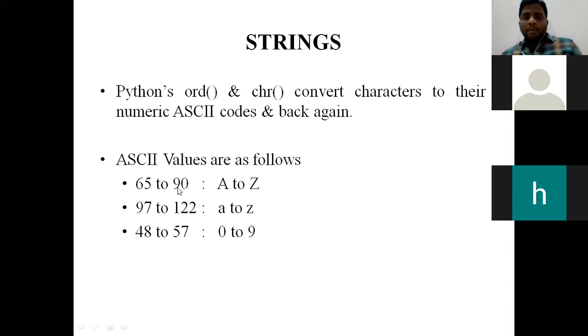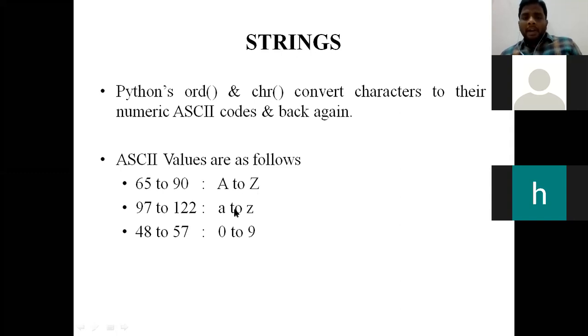So from 65 to 90, it will be the ASCII values of A is 65, B is 66, C is 67, and so on. Z is 90. So 65 to 90, the alphabets are A to Z, uppercase letters of A to Z. If I ask you what is the ASCII value of uppercase letter A, then you need to tell the value as 65. Suppose what is the ASCII value of uppercase letter B, then you need to tell 66. 67 in the sense uppercase letter C, and so on like that. Z in the sense ASCII value is 90.